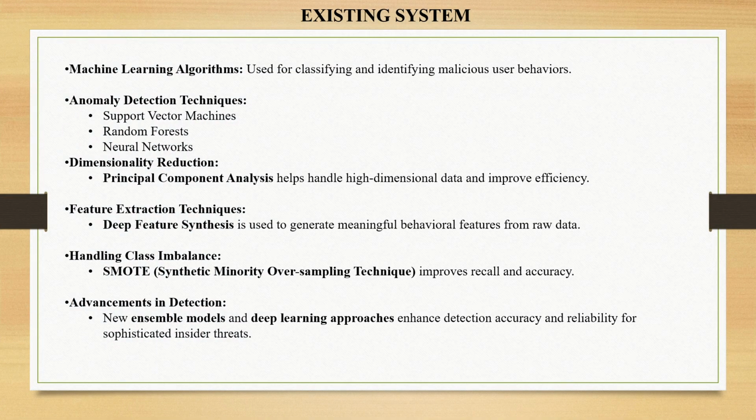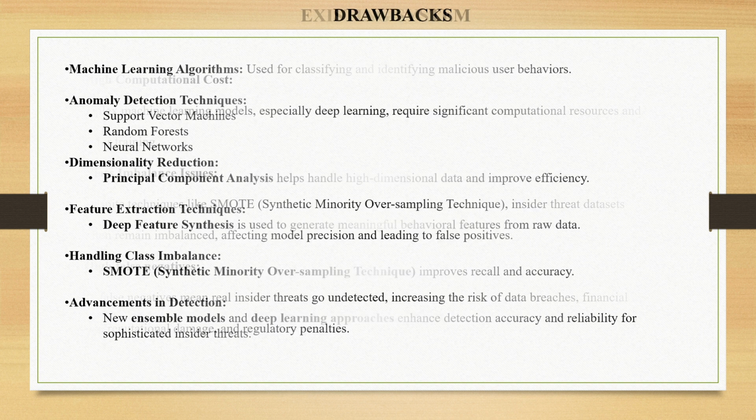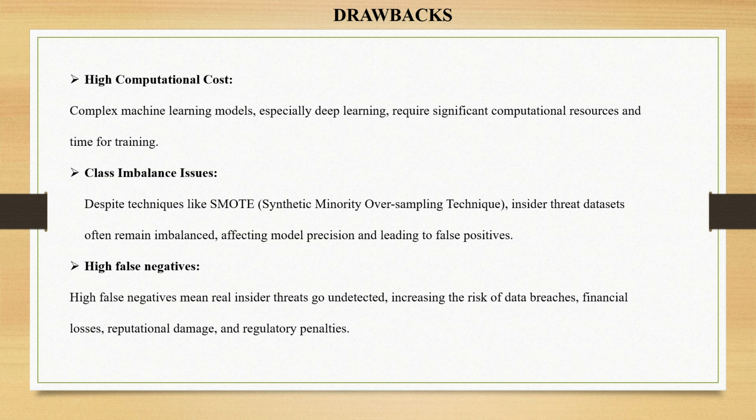And next, the existing system. The existing system means it was already built by someone else. In this, ML algorithms like support vector machines, random forest, and neural network are used. Next, drawbacks of the existing system: high computational cost, class imbalance issues, and high false negatives. That's why we are taking the proposed system, because compared to it, the existing system's cost was high and it contains high false negative values. So that's why we are implementing the proposed system.